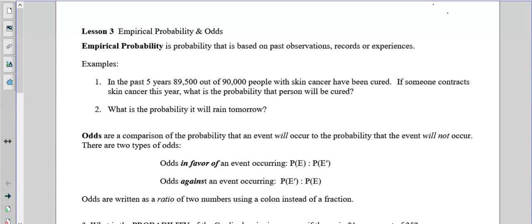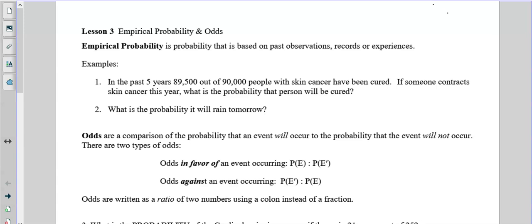Right, lesson 3, empirical probability and odds. Empirical probability is probability that's based on past observations, records, or experiences. So, for example, in the past 5 years, 89,500 people out of 90,000 with skin cancer have been cured.